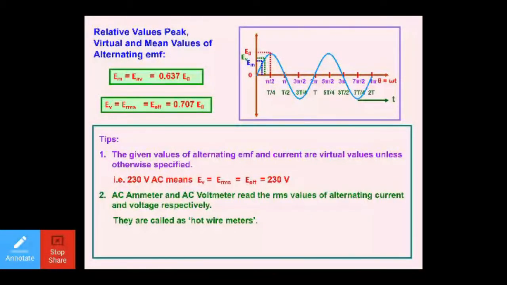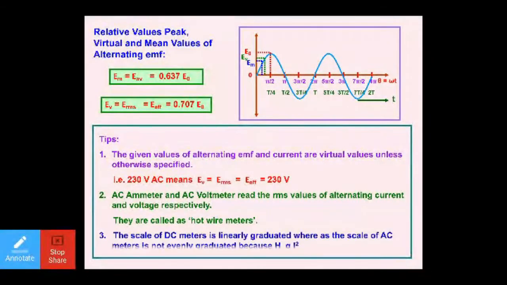But in order to find AC, you need a hot wire ammeter. In order to find alternating EMF, you need a hot wire voltmeter. So do not get confused about the two different devices. Furthermore, the scale of a DC meter is linearly graduated, whereas the scale of an AC meter is not evenly graduated because H is directly proportional to I square.